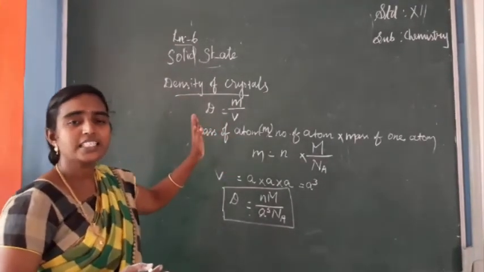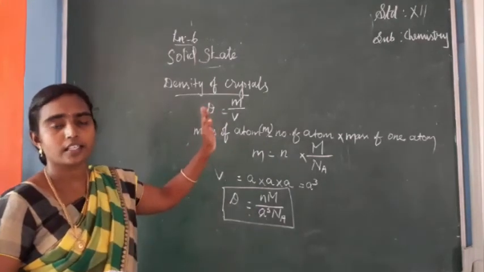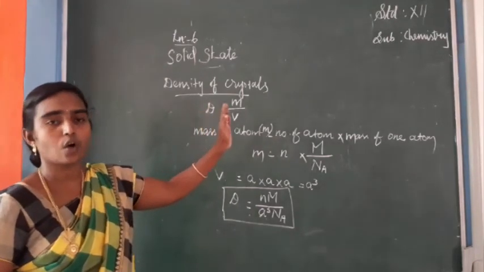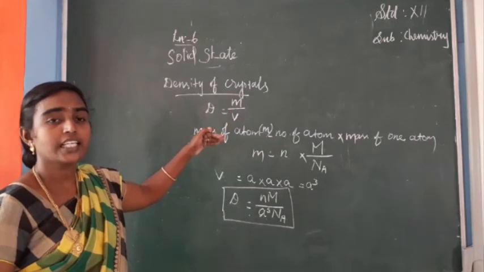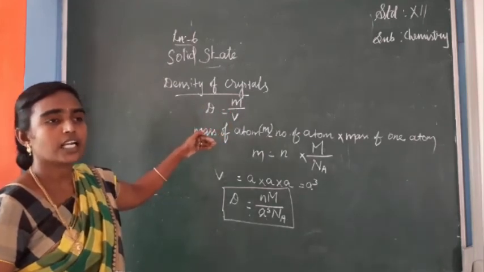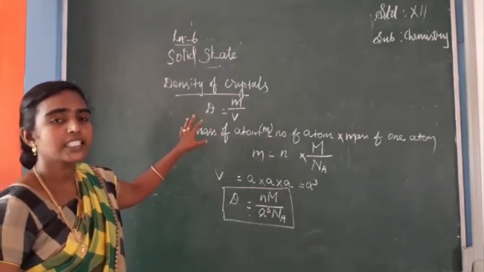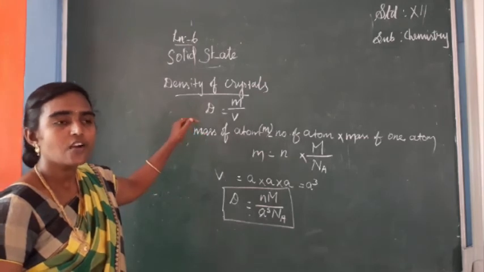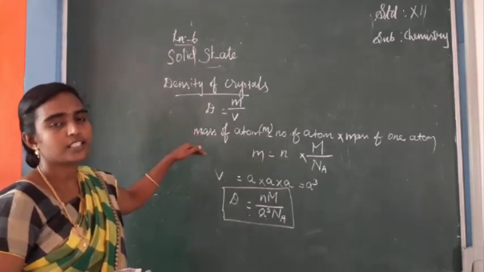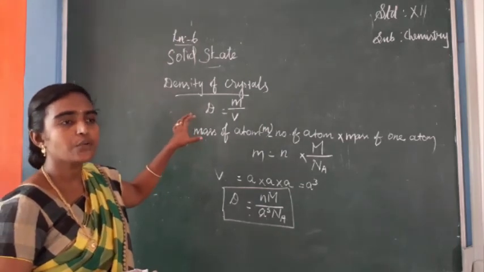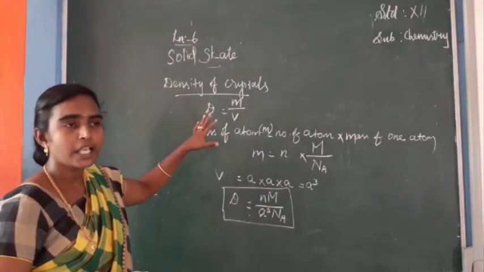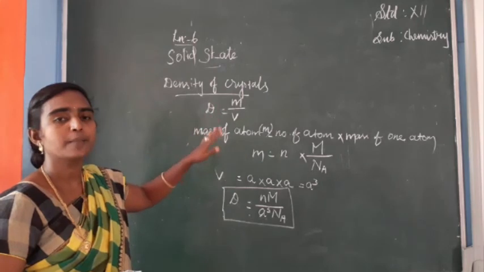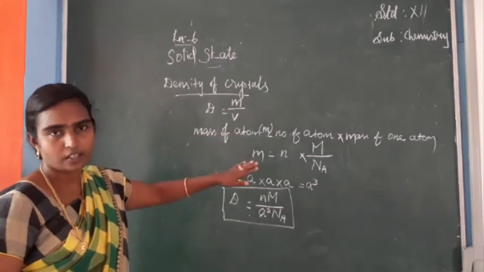After completing these types of crystalline solids, we studied that cubic unit cells are classified into three: simple cubic, face-centered cubic and body-centered cubic unit cells. For these three unit cells, we drew the diagrams and calculated the total number of atoms using the formula.